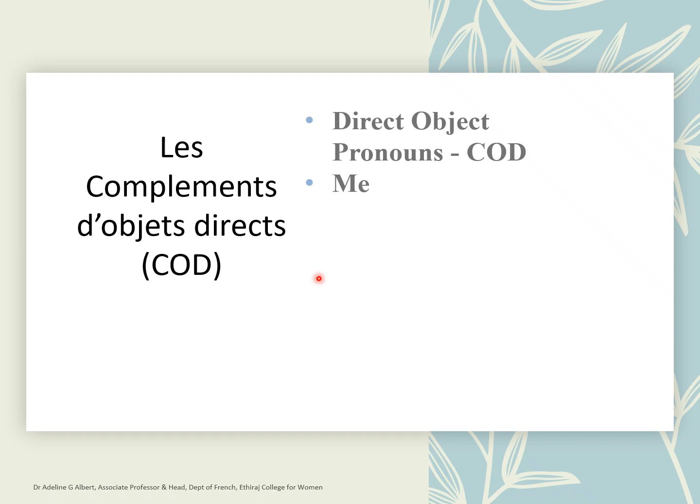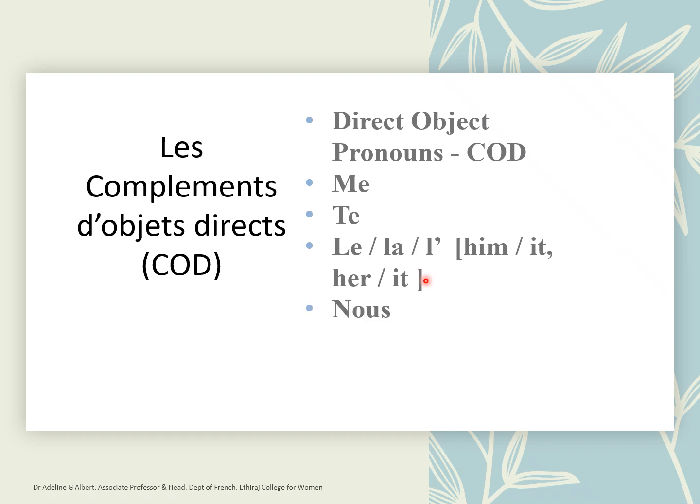They are me, which is personal, me. Te, another personal thing, you. And then you have the third person singular group, which is huge. You have le, la, and l'apostrophe, and this is equivalent to him or it, her or it. Okay, so je is directly referring to a person, me is directly referring to a person, but the third person singular in English is he, she or it, and in French you have le, la or l'apostrophe.